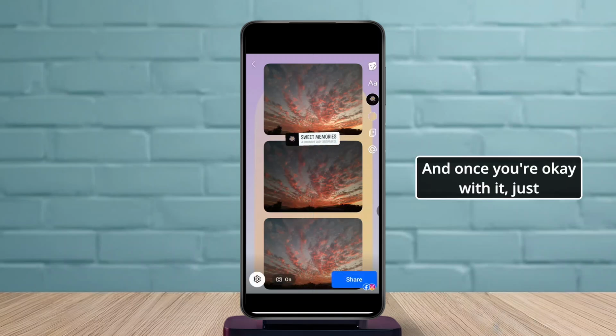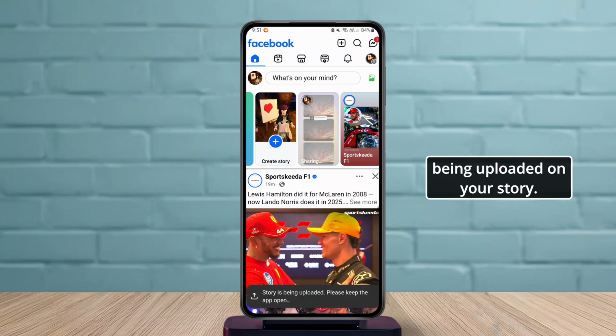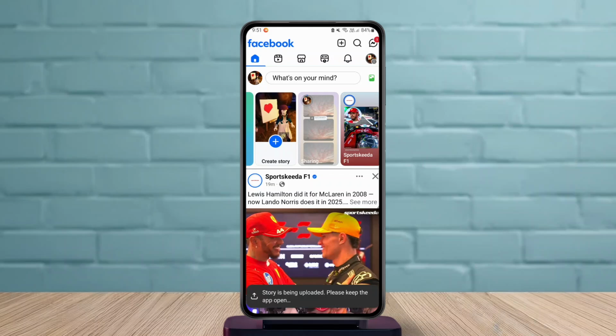And once you're okay with it, just tap on the share option. It should start processing and it should start being uploaded on your story.